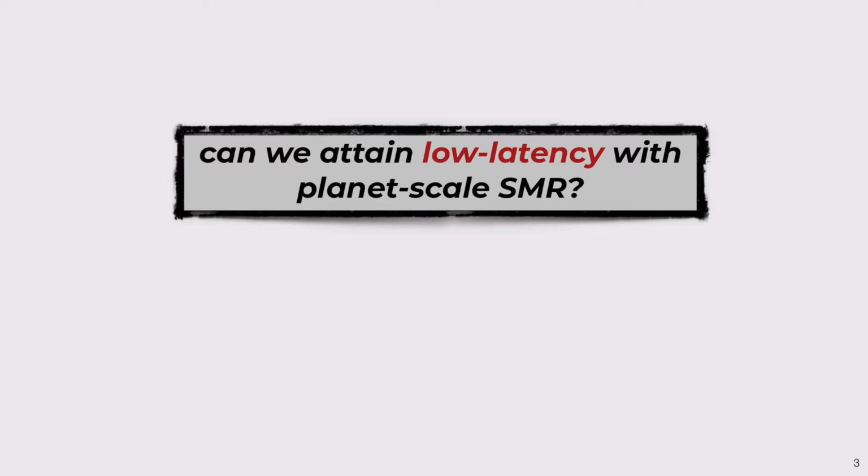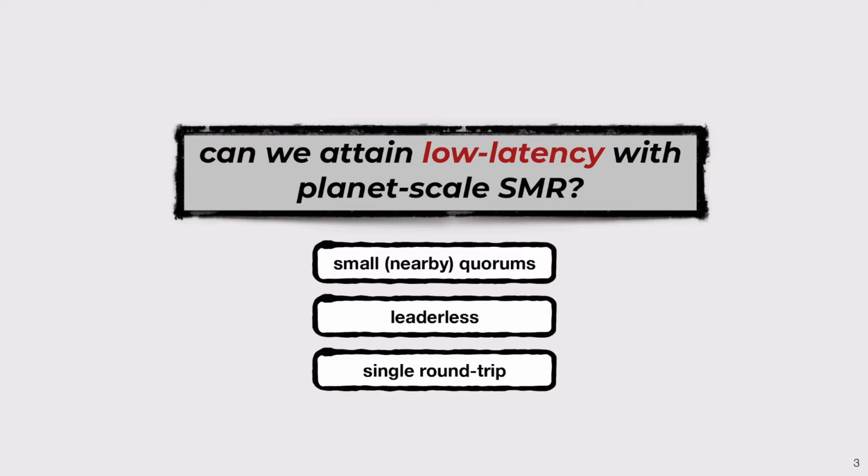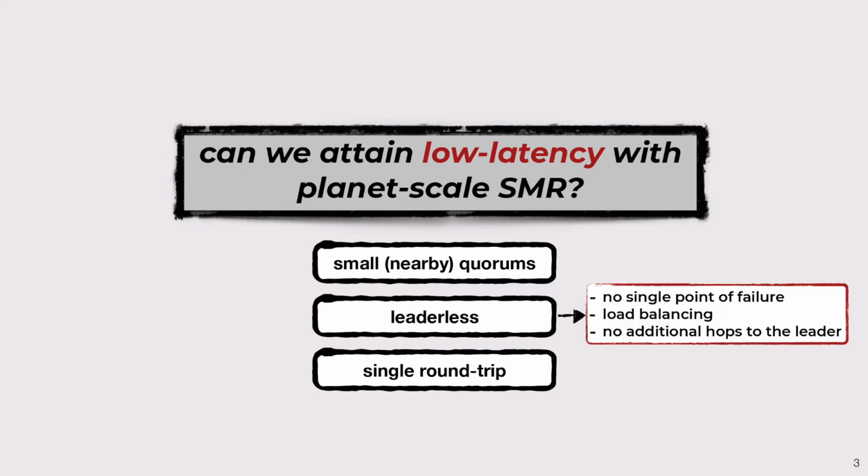And for that we have identified 3 properties. First, in order to process an operation, the protocol should contact small quorums that are nearby. Moreover, the protocol should be leaderless. In leader-based protocols, when the leader fails, the system is unavailable until a new one is elected. Leaderless protocols don't suffer from this problem, as there is no single point of failure.